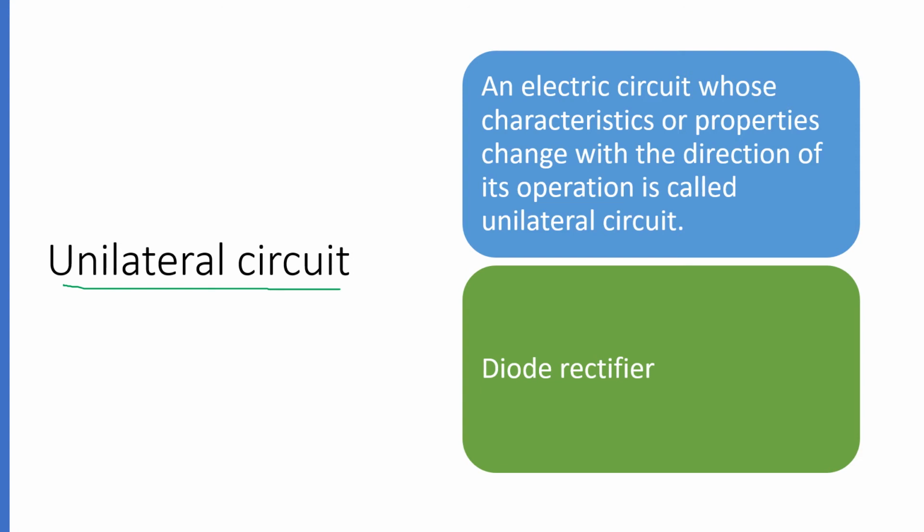Next is unilateral circuit. It is a circuit whose characteristic or properties change with the direction of its operation. Means if you change the direction of current, then its characteristics will change. For example, if you are connecting a diode with the circuit, in forward bias it will conduct, and in reverse bias it will not conduct. So when you are changing the direction of supply, its characteristic is changing. This type of circuit is called unilateral circuit.